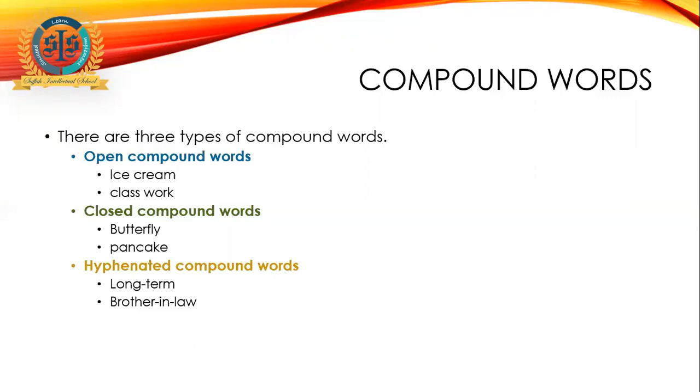So now we are going to learn the types of compound words. Do not get confused because you see that there are two words written and they are separate. So you say that this is not a compound word because it is not glued together. No, there are certain compound words which are called open compound words. They are written separately, but still they are compound words, like ice cream.